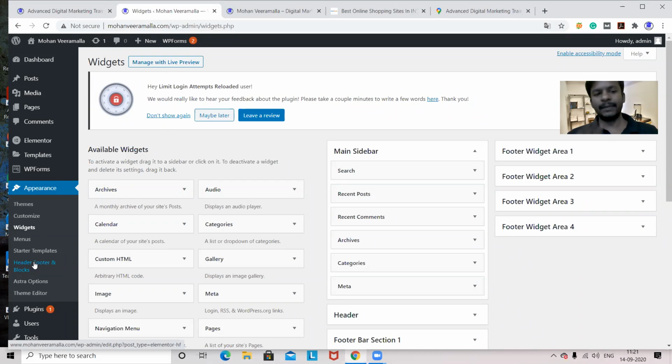If not, you will not have it. If you are going with a normal theme, directly through appearance and themes, you will be selecting a theme, and then you can't see this kind of section here. Why am I seeing this? Because I have selected the Astra plugin and selected a theme from Astra.